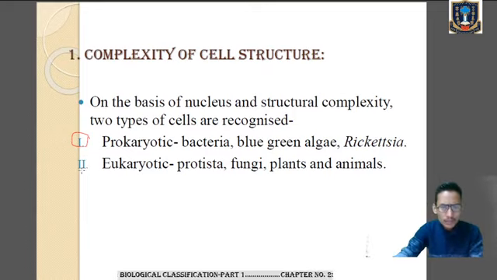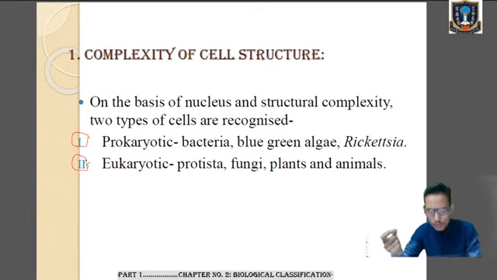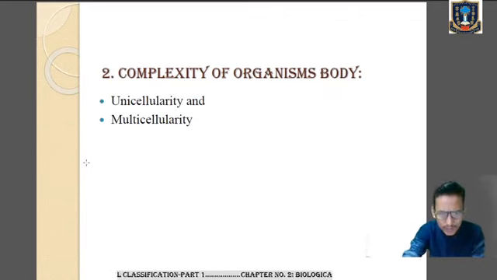And the second type of cell is the eukaryotic cell, the complex form, which includes protista, fungi, plants, and animals. So these are the types of cells based on the complexity of cellular structure. What are they? Prokaryotic and eukaryotic.